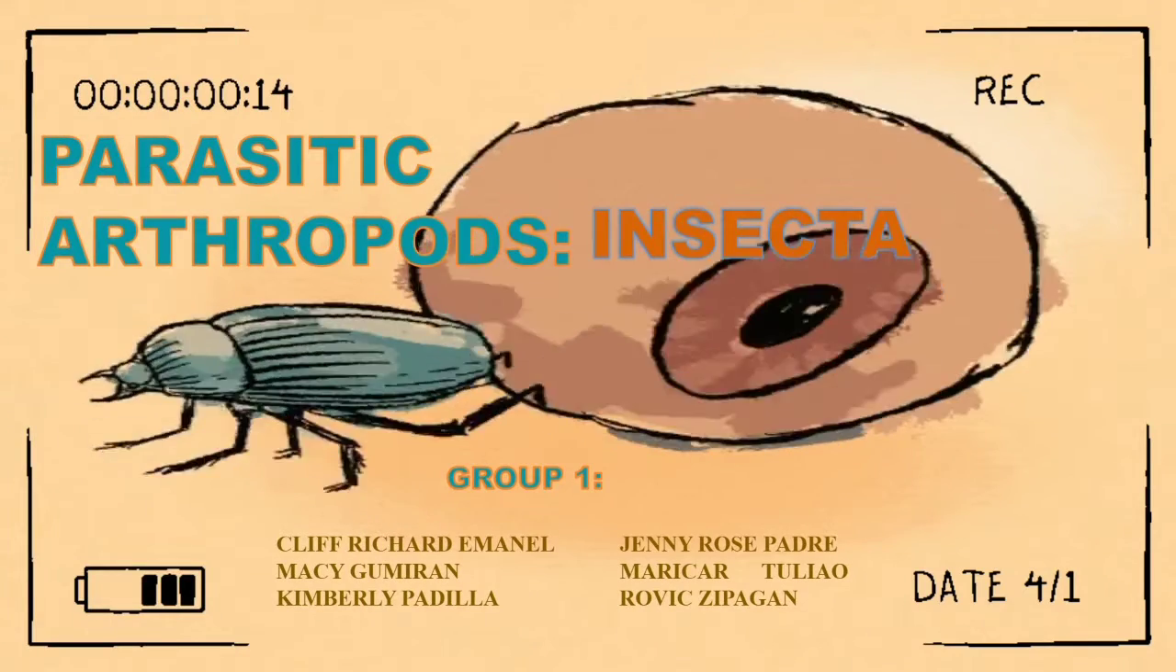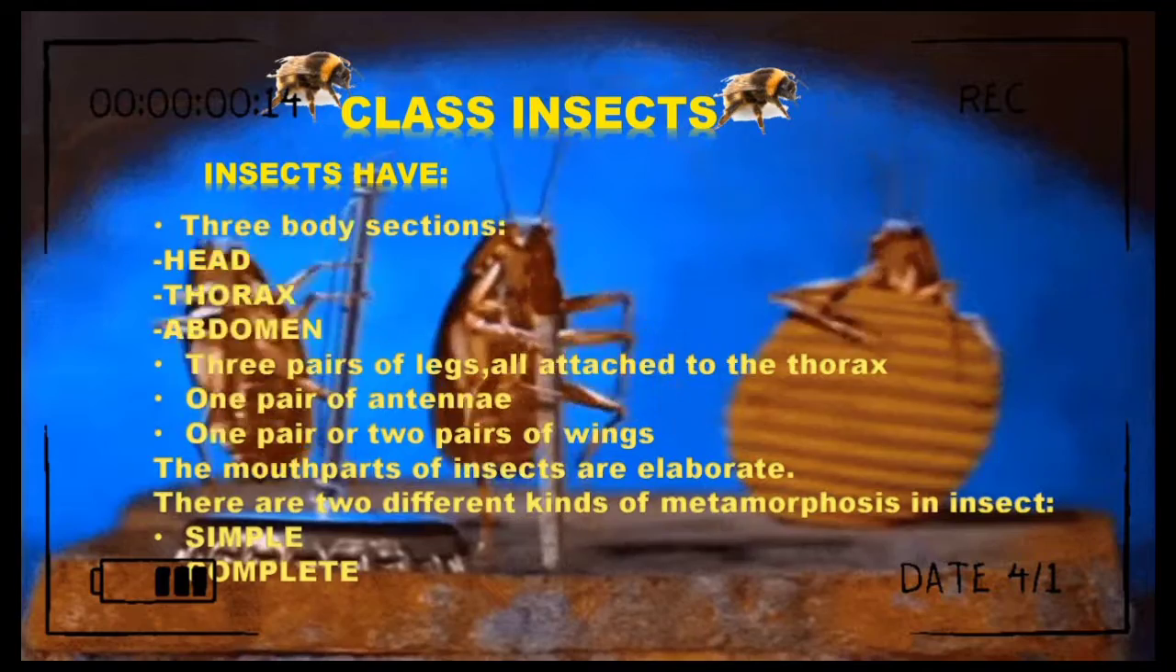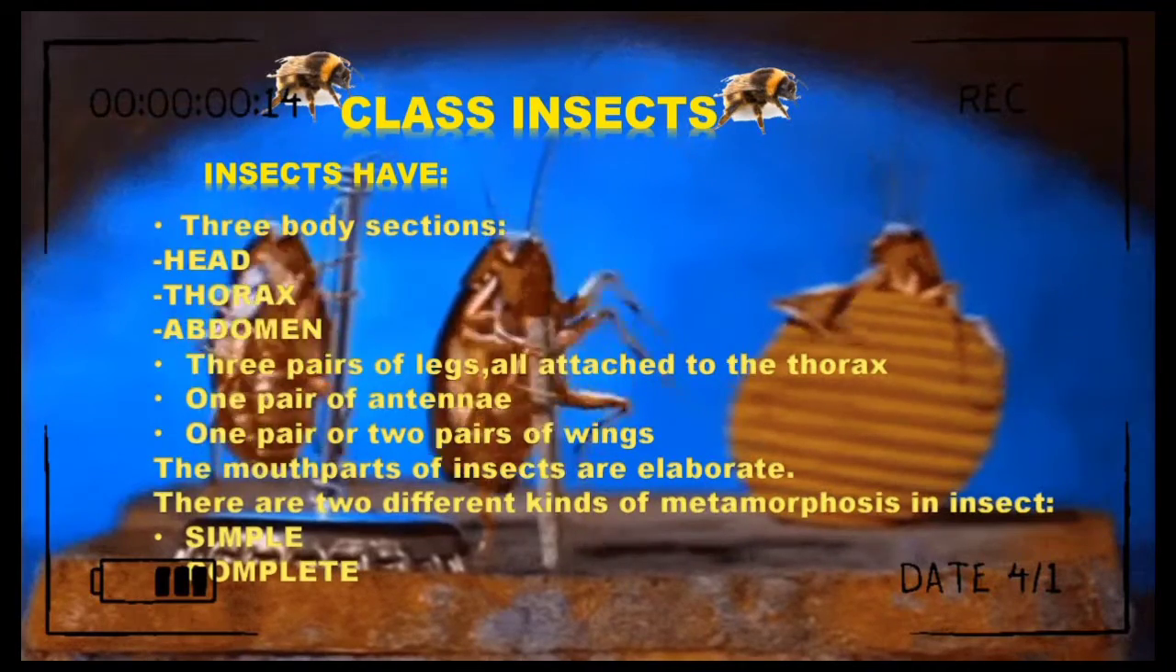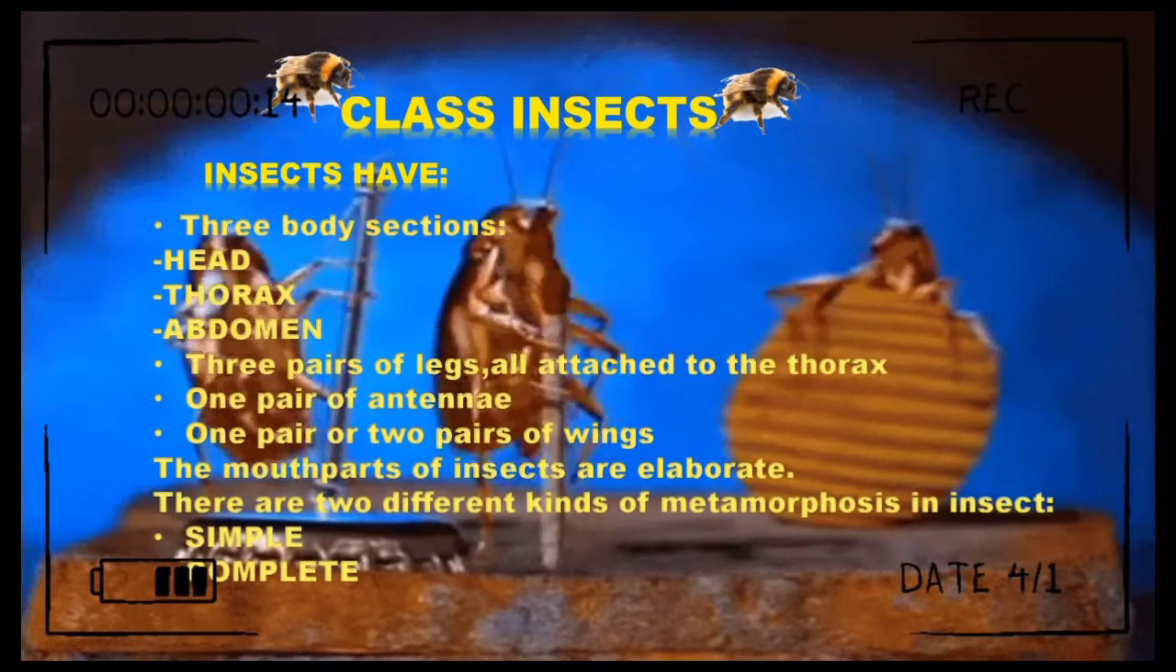Parasitic arthropods, Insecta. Class Insects. Insects have three body sections: the head, the thorax, and abdomen. Three pairs of legs all attached to the thorax, one pair of antennae, one pair or two pairs of wings. The mouth parts of insects are elaborate. There are two different kinds of metamorphosis in insects, the simple and complete.